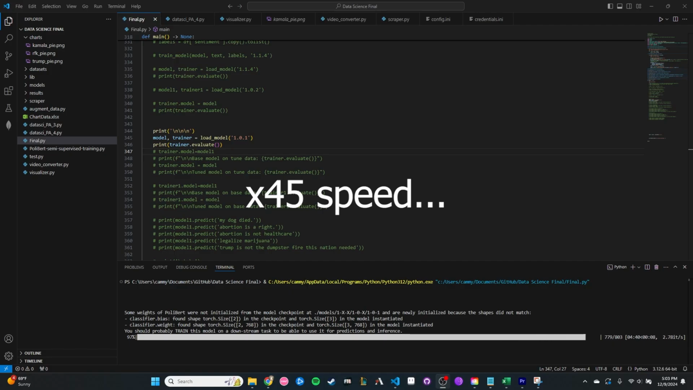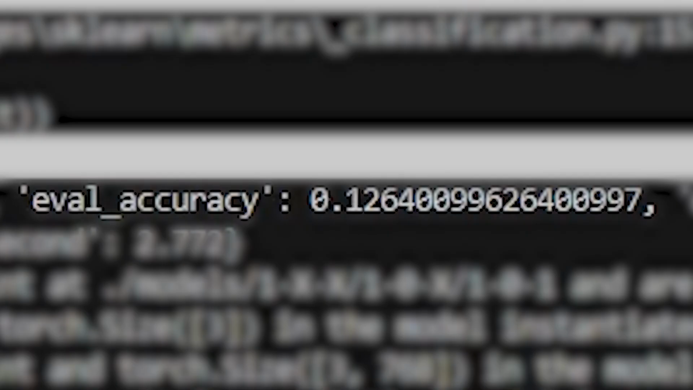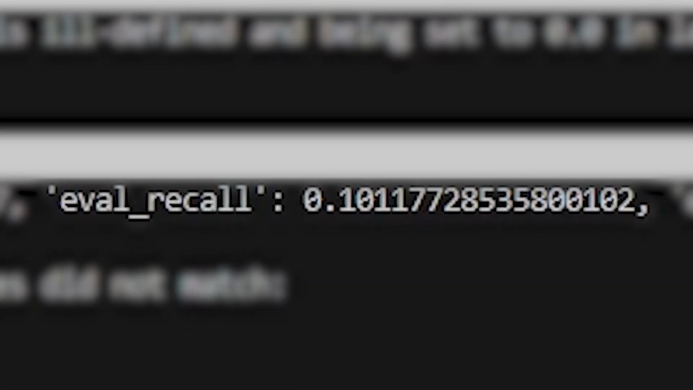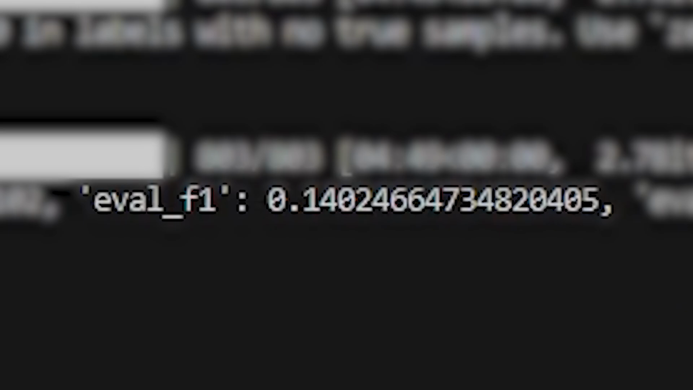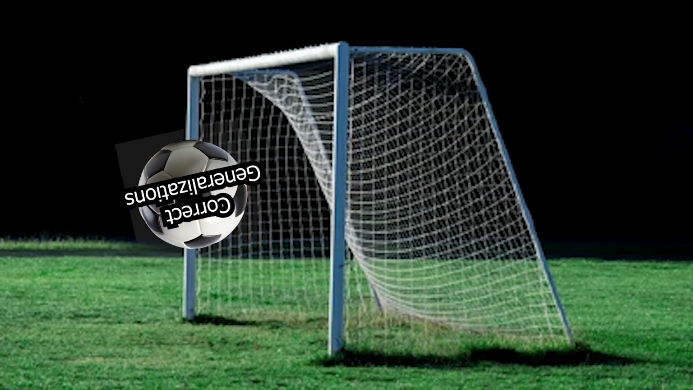After training on the Reddit dataset, let's load up our very first model and get our evaluation metrics. Our first model has a rather high evaluation loss of 1.12, a low accuracy of 12.6%, a low precision of 36.6%, a low recall of 10.1%, and a very low F1 score, resting at just 14%. This model isn't great, but that's okay. Our goal was to give the model a base understanding of political terms.